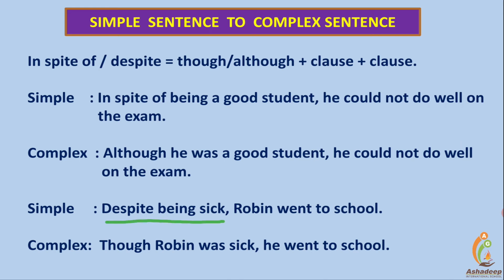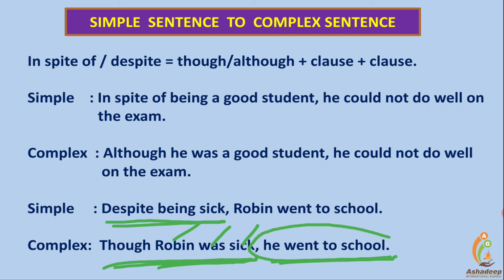Now, despite being sick is the phrase. It will be converted into a clause, and for that, a subject should be created. Who's being sick? Robin. Robin was sick. Though Robin was sick, he went to school. Though Robin was sick is a dependent clause, clause of contrast, adverbial clause. It is a subordinate clause helping the main clause. He went to school shows the contrast with the main idea in the main clause. So friends, this is the way complex sentences are formed.